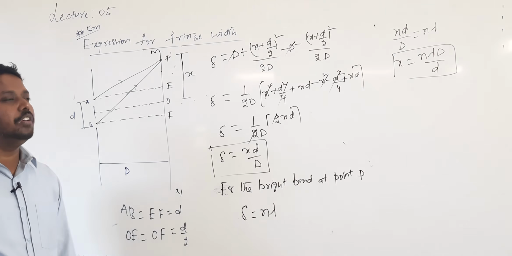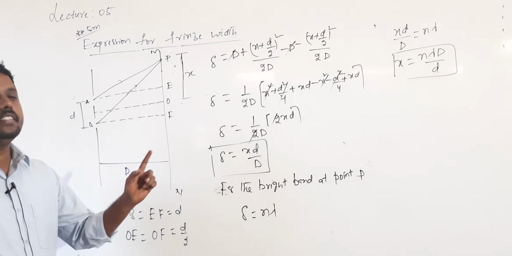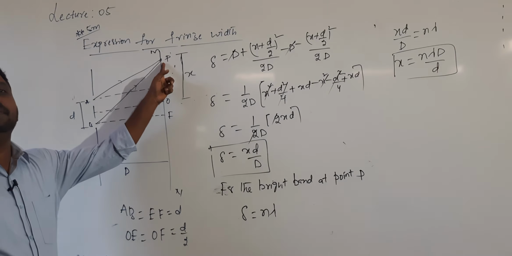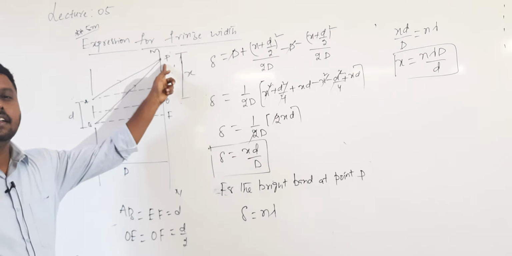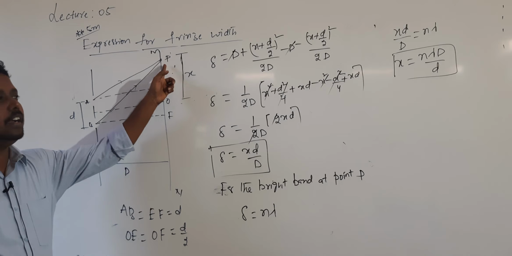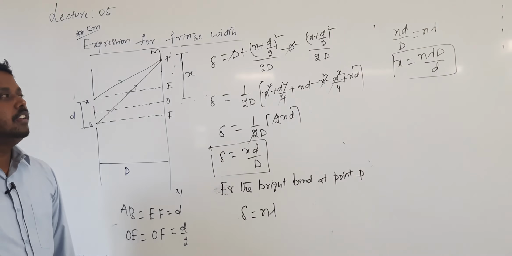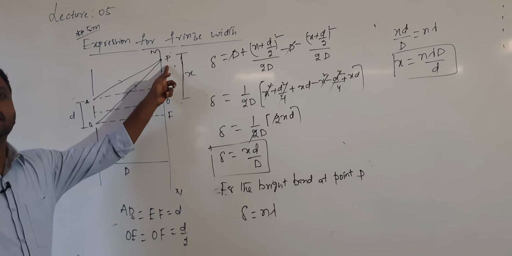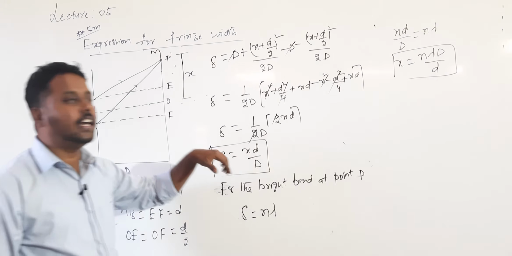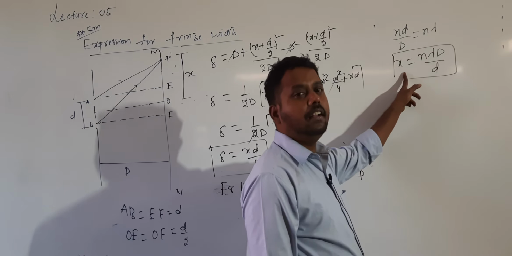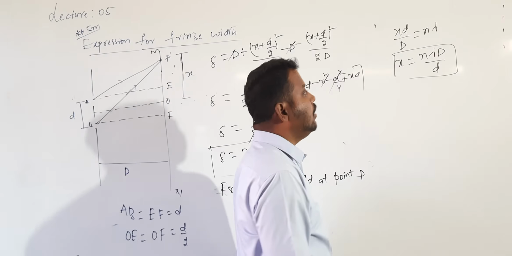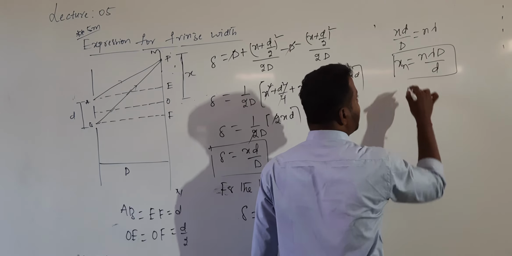First let me continue with x. What is x? The distance of which bright band? The nth bright band. If I call this the first bright band, n becomes 1. If n is equal to 2, this becomes the second bright band. Are you getting it? So the distance of the nth bright band, can I call this distance xn?